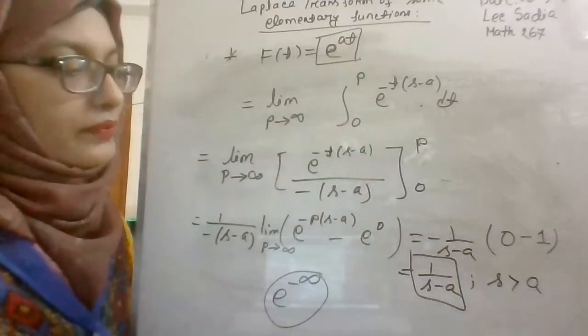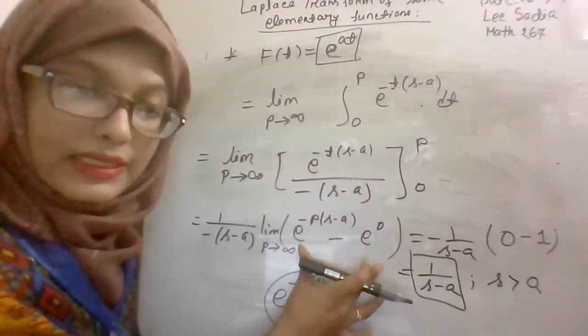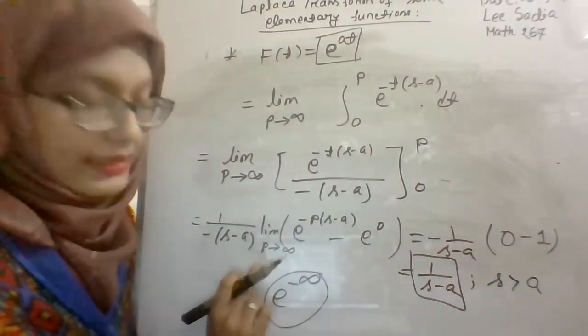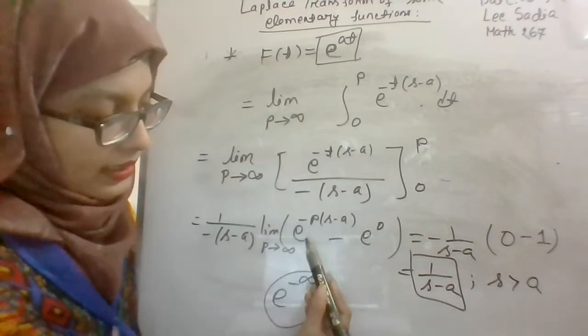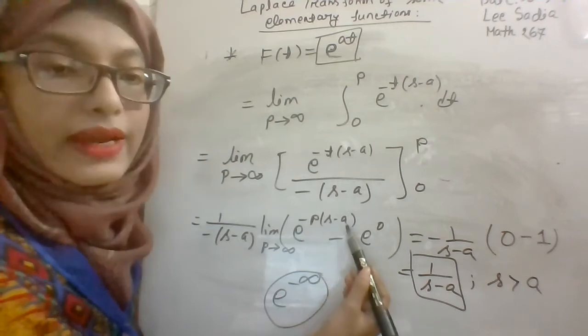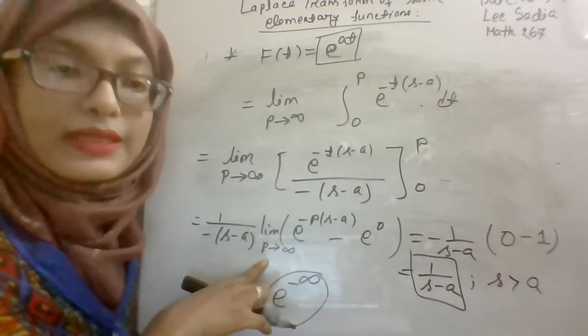Last line diagram. Here after integration we get this result. Here the limit is p tends to infinity. When you set the limit, the term e to the power minus p s minus a will produce e to the power minus infinity, since here limit p tends to infinity.